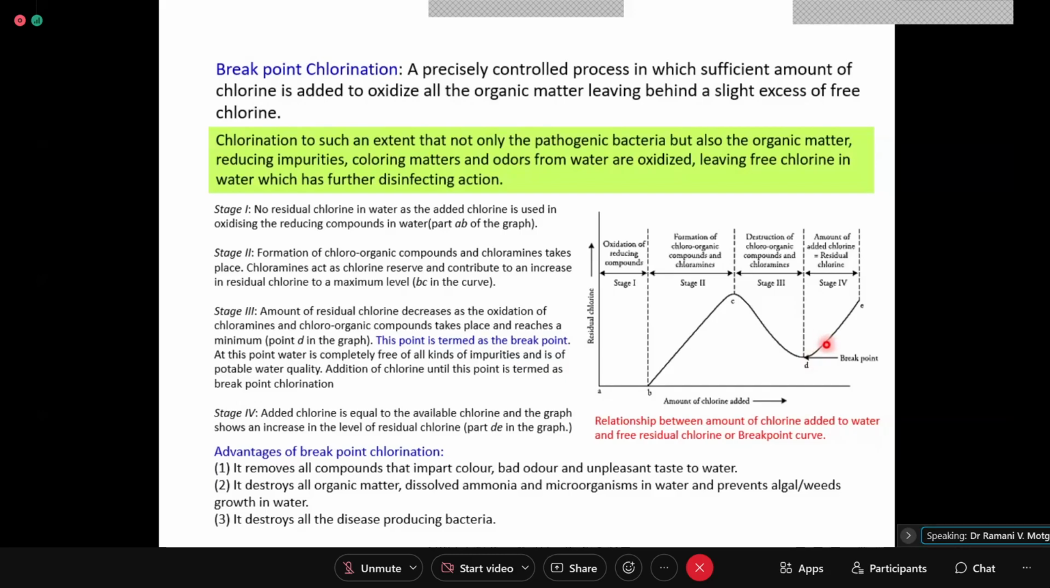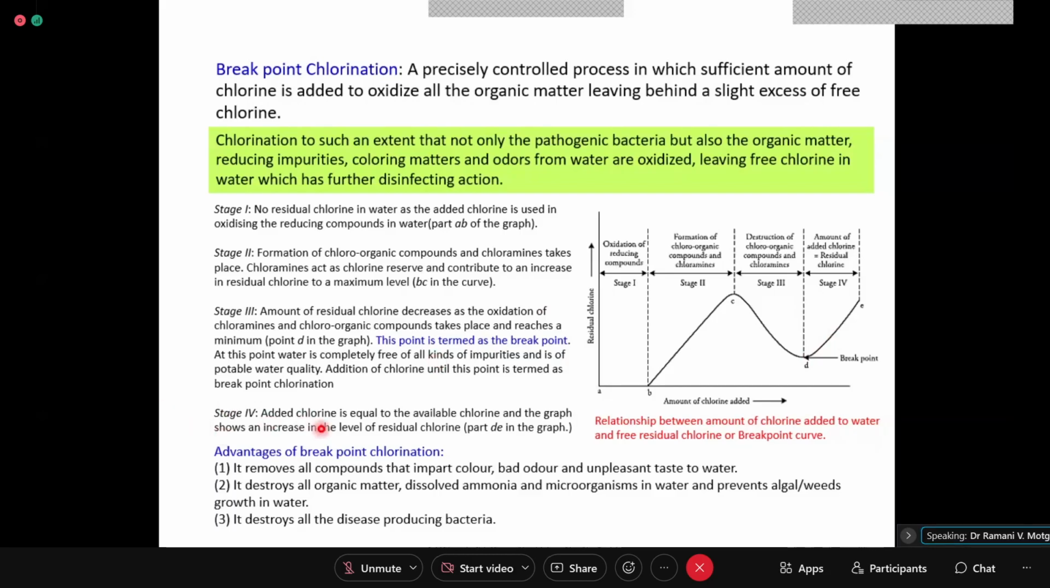So from the breakpoint, if this is the excess chlorine, from here to here, that means this should be the dose to be added for 1 liter. If this is the dose to be added for 1 liter, then you can calculate for 1 million liters or 1 lakh liters, whatever be the quantity of water. Now you can add the chlorinating agent in this proportion, right? So a slight excess has to be there.